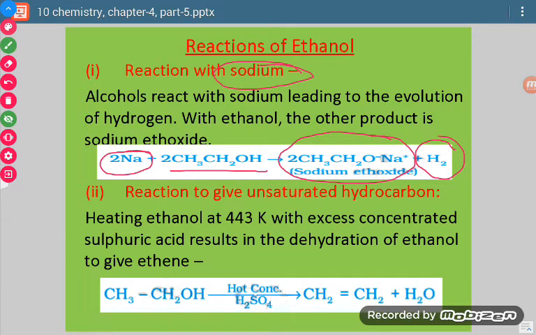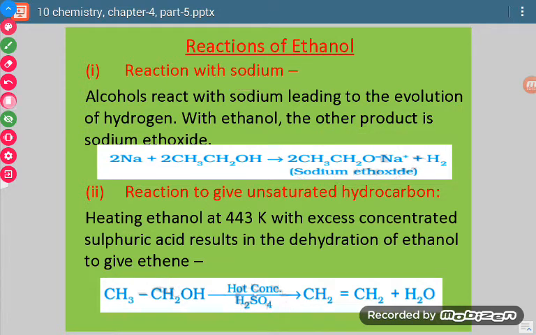What happens in this reaction? From alcohol, the hydrogen bonded to oxygen goes out in the form of hydrogen gas, and the rest of the part attaches with sodium.